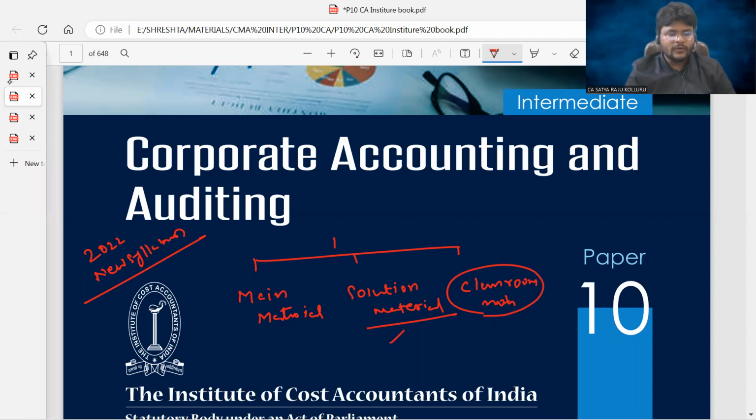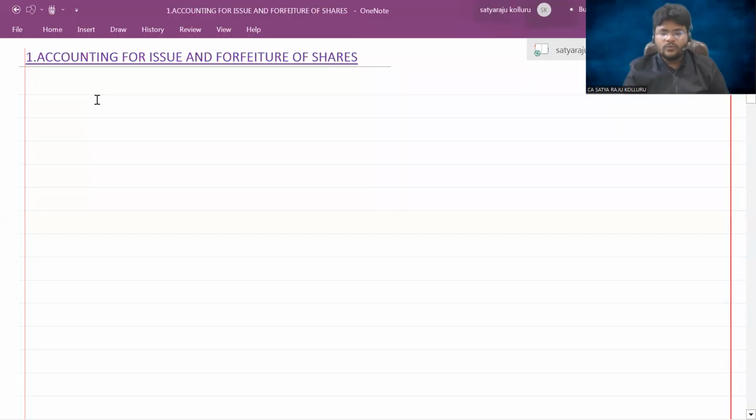So the classroom notes, how will you get them in general? The entire classes we are going to teach through OneNote. Once the chapter is completed, it is converted into PDF, and the entire PDF is going to be consolidated, and it is also uploaded into the material corner of our application.